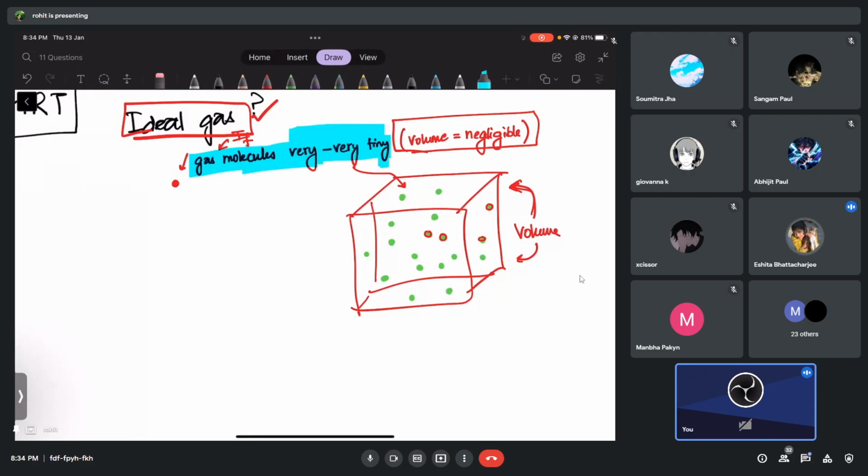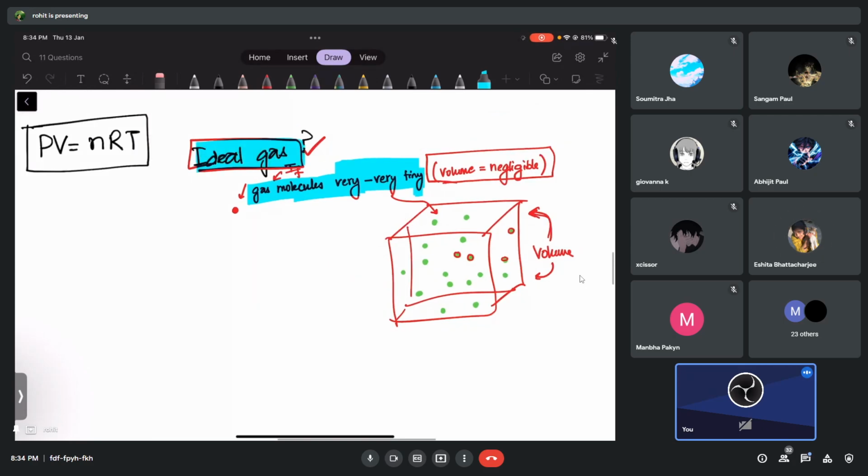Ask yourself, what are we talking about? We are talking about an ideal gas. So if we are talking about an ideal gas and you see that the gas molecules are very, very tiny, then what are we going to say? This gas may be an ideal gas. That's the first thing. Second thing, I'm not going to talk about all of them, just one more topic.